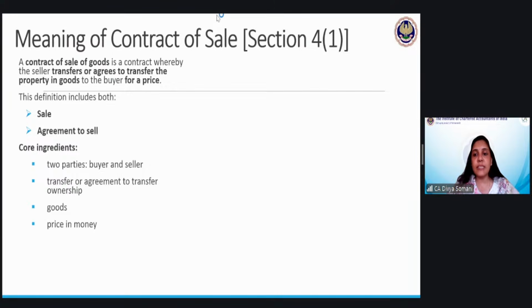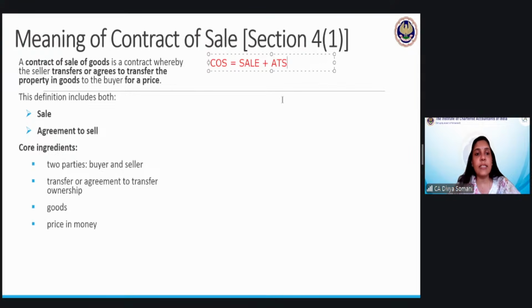So contract of sale is a wider term. I'll just write it here for all of you, COS for contract of sale. It is a wider term because it includes sale and agreement to sell, both. Whether ownership is transferring immediately, or at some future date, it is a contract of sale. So in both conditions, the Sale of Goods Act is applicable.